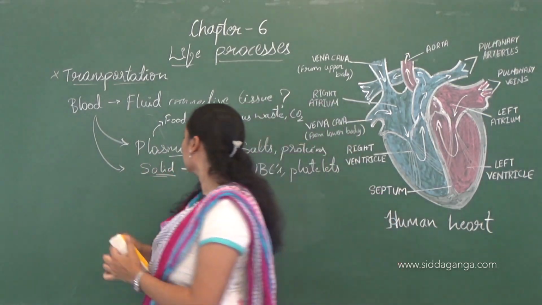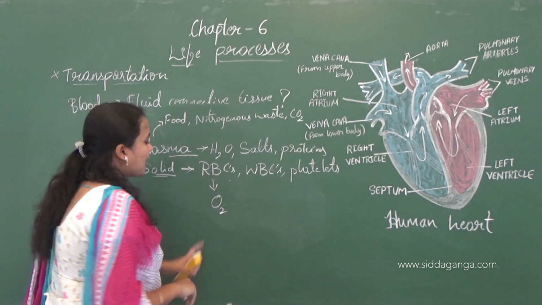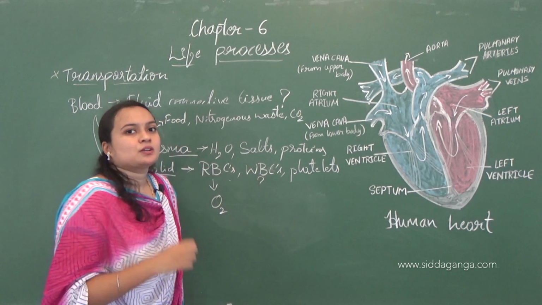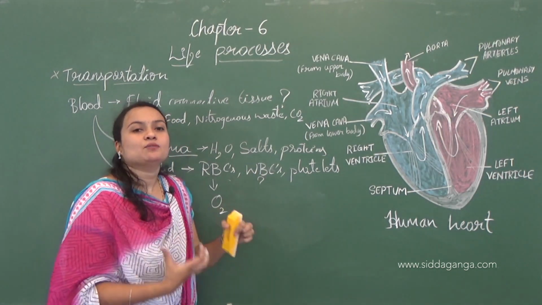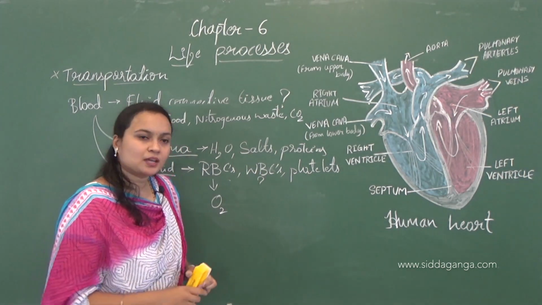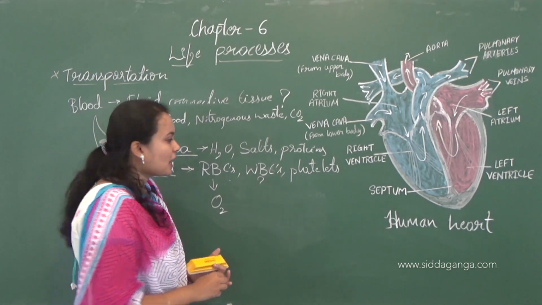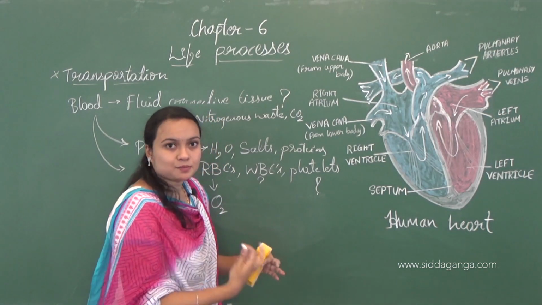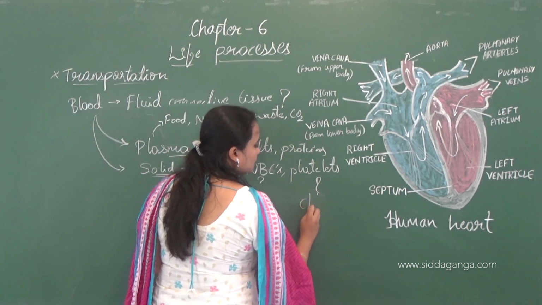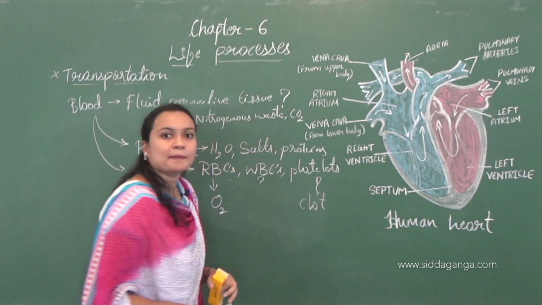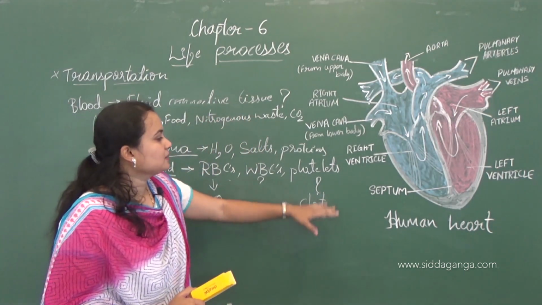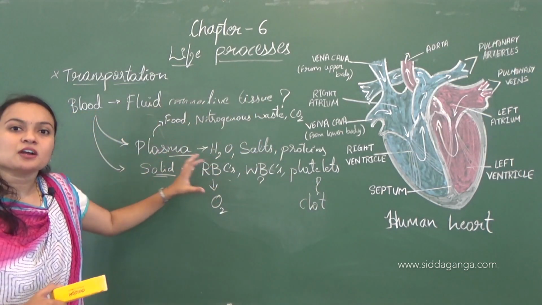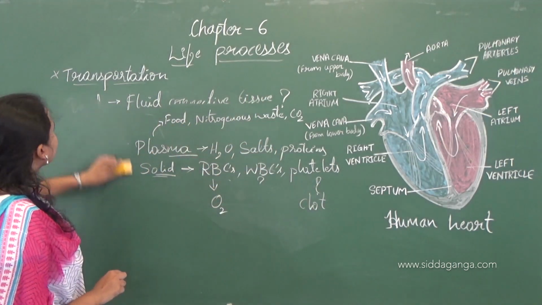Whereas the WBC, it will carry the oxygen. And what is the function of RBC? So these RBCs are involved in the immune system, in the defense mechanism. And what is the function of platelets? These platelets will help in the clotting mechanism. This we will discuss later, but right now these all are functions of the blood.